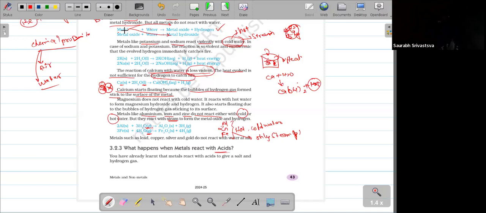First step: metal reacts with water to give the metal oxide. Second: the metal oxide reacts with water to give the metal hydroxide. This will happen only for a few elements. You have to remember only potassium, sodium, lithium, and calcium. These four elements undergo both steps. For the remaining elements, only the first step takes place; the second step won't.